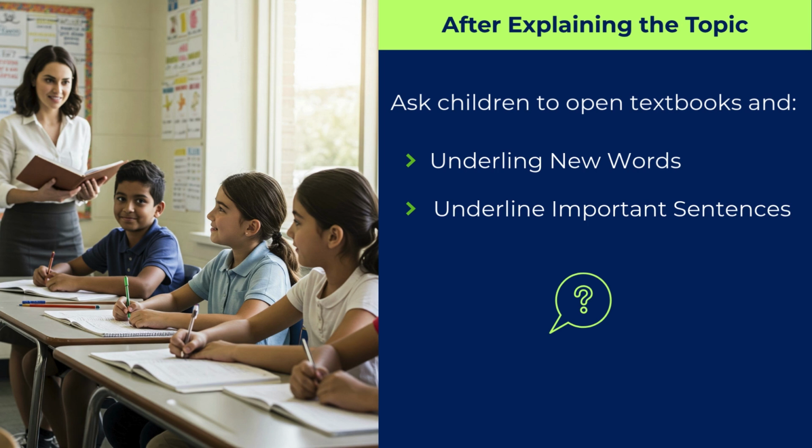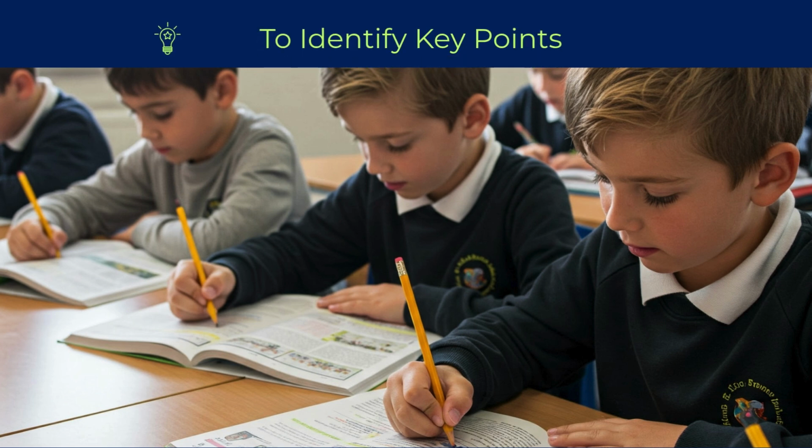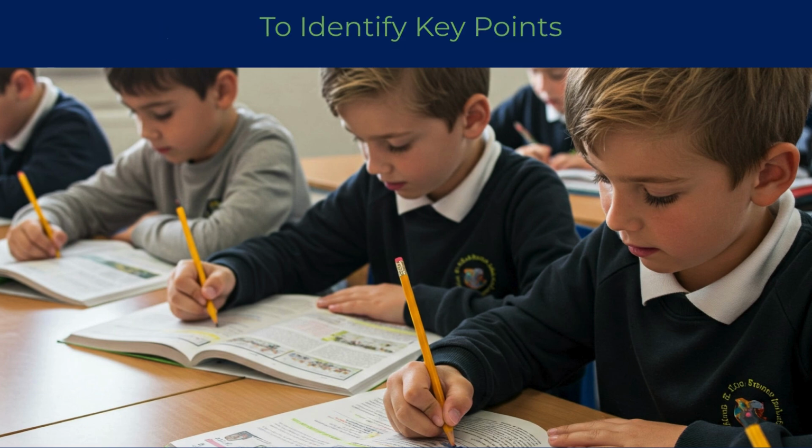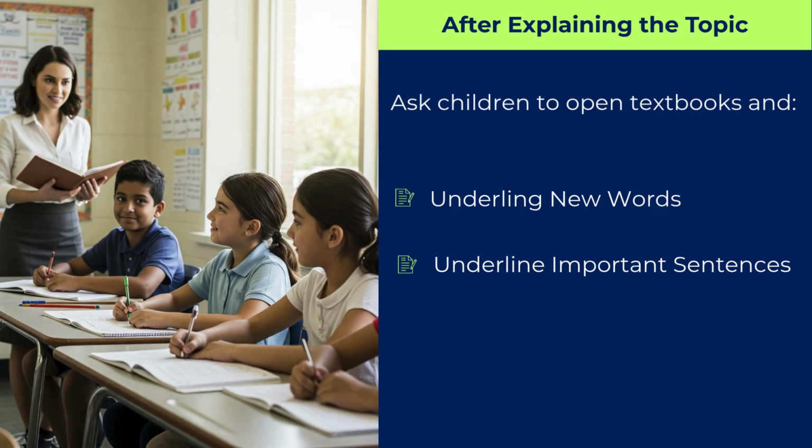Why? They should understand the important points from the topic, so that in exams they may get some questions from the textbook part. Some students can write only the classwork part but not the textbook part. So this will be very helpful for them. So what you need to do? Ask them to underline the new words in pink color and the important sentences in blue color pencil.